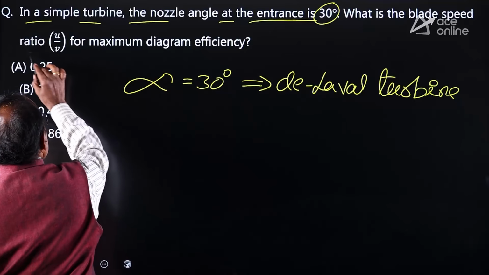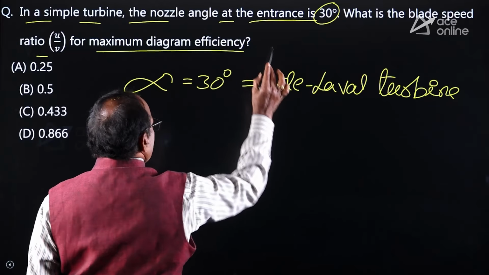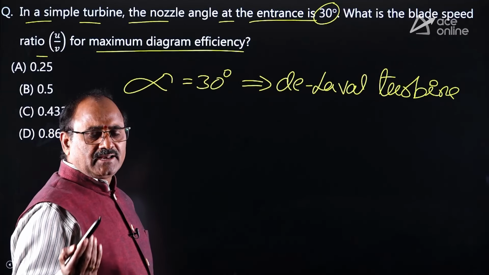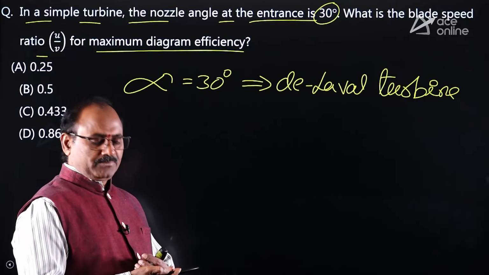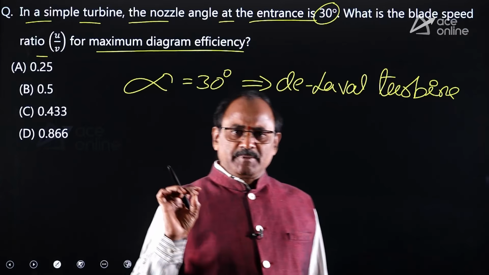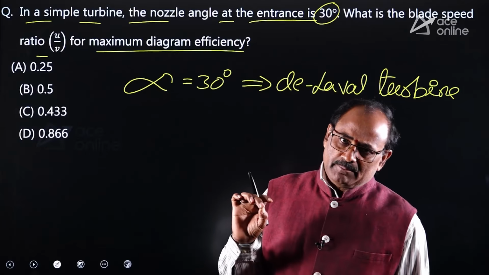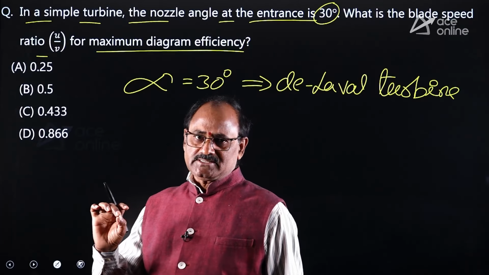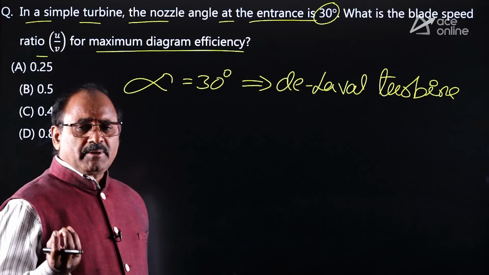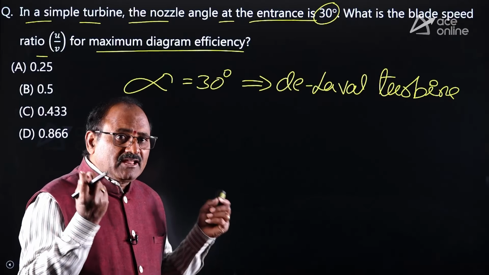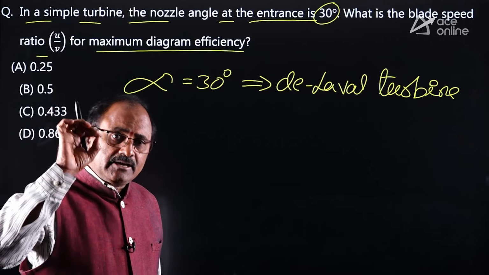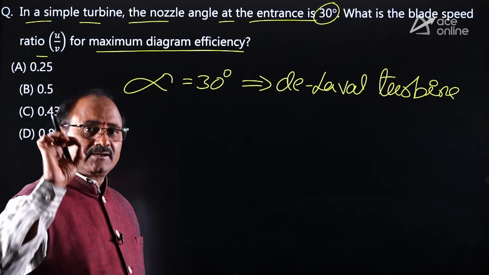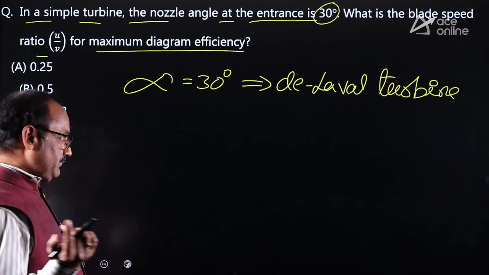What is the blade speed ratio for maximum diagram efficiency? That means you are asked to decide the optimum blade speed ratio, because at optimum blade speed ratio the turbine can maintain its highest efficiency. Of course, the Parsons turbine or reaction turbine, each and every turbine has its own optimum blade speed ratio.